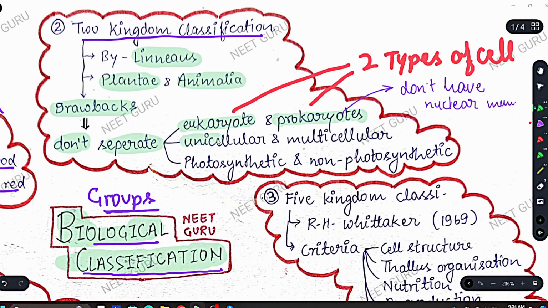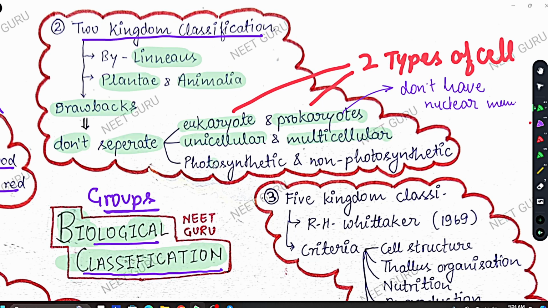Now second is, he did not separate unicellular and multicellular organisms. Unicellular means the organism has a single cell, and multicellular means the organism has many cells. So the amoeba and many other organisms which are multicellular are kept together. Now this is not acceptable, since it is a very basic and important difference.